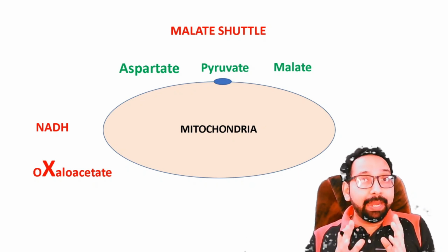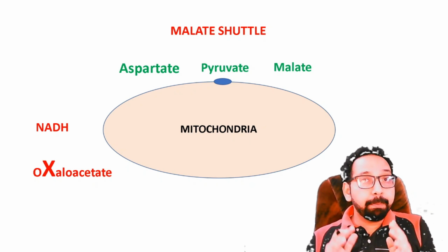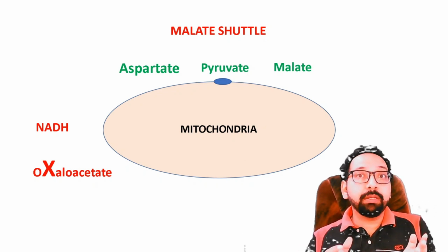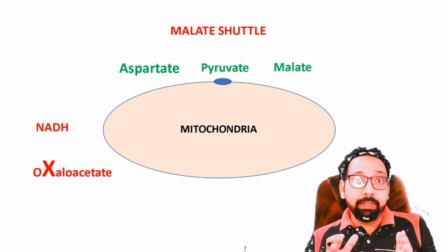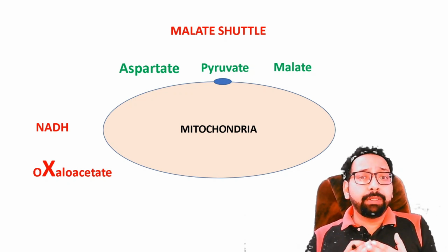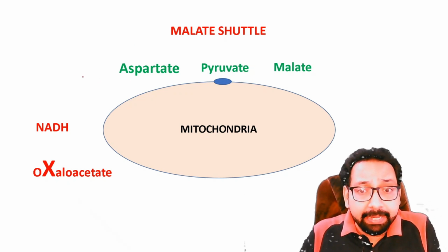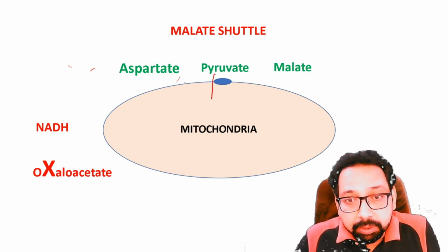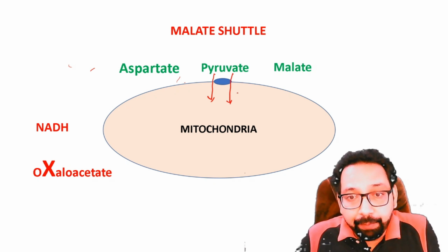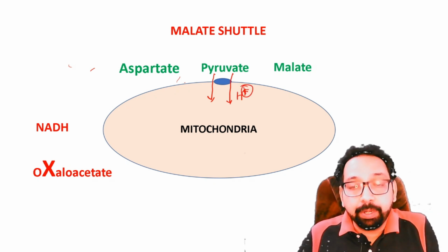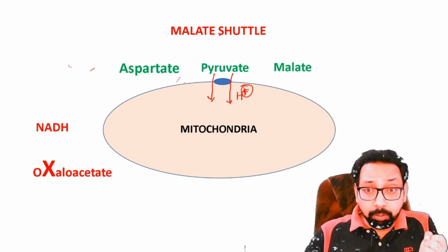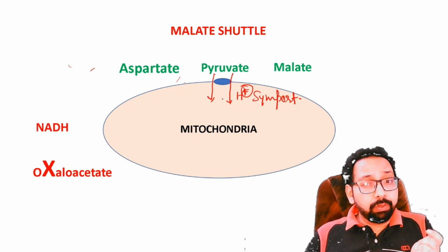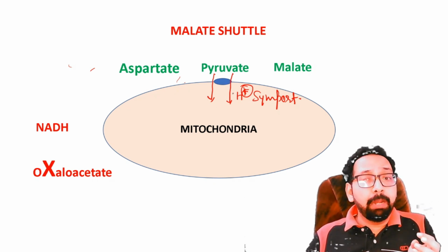So pyruvate must enter the mitochondria. But you know that inner mitochondrial membrane is impermeable for many substances. So pyruvate also can't cross directly through inner mitochondrial membrane, but we found that in inner mitochondrial membrane there is a transporter, or symport. By symport of H ion, pyruvate enters the mitochondria. So pyruvate can cross inner mitochondrial membrane with the help of H ion.